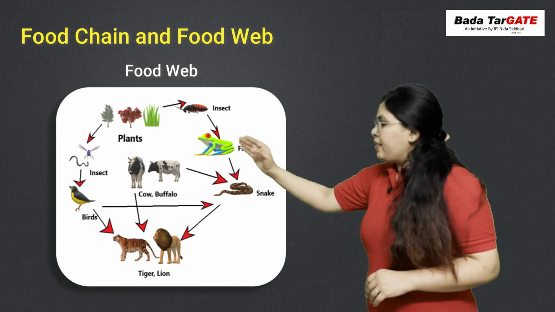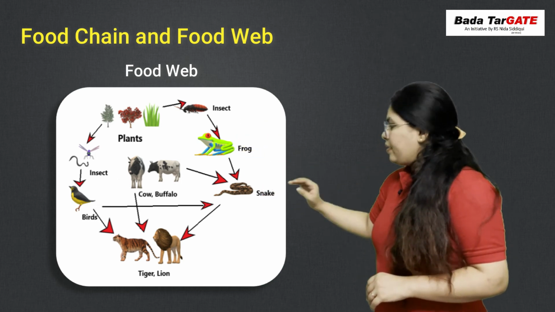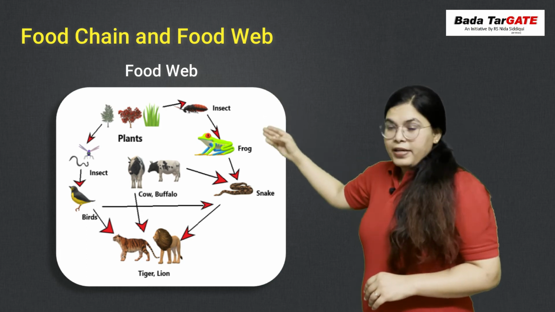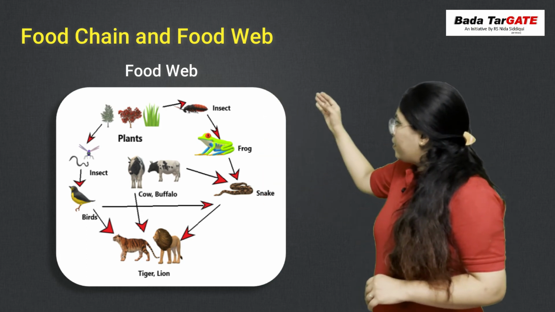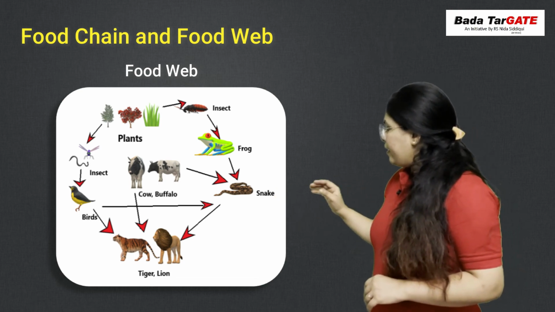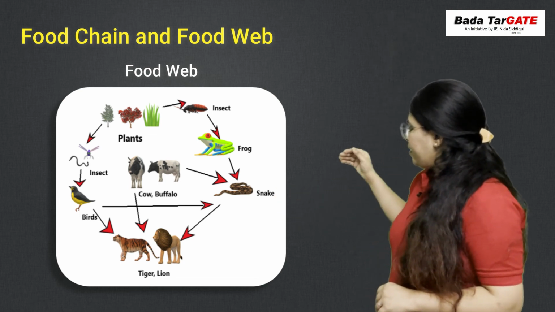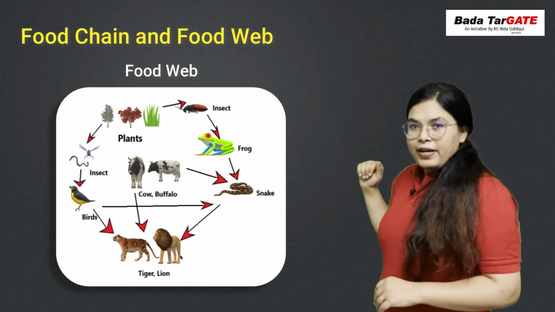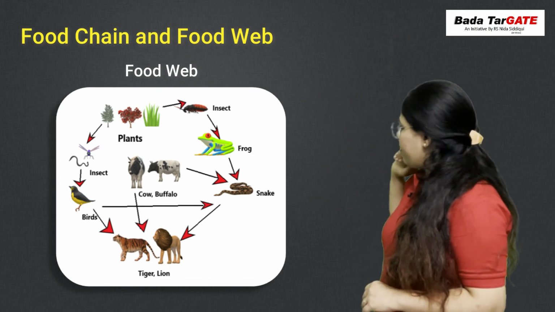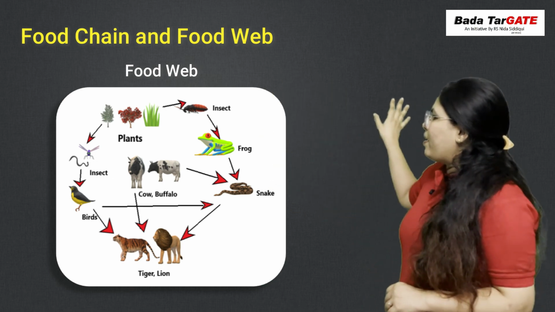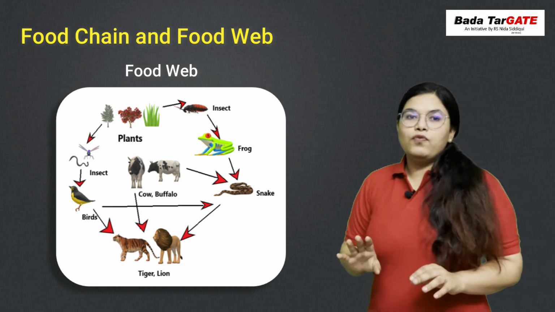This insect can be eaten by a frog, and the frog can be eaten by a snake. Similarly, the cow can be eaten by a snake directly. Similarly, the buffalo can be eaten by a snake directly. Then this snake can be eaten by a lion or tiger. Or the cow can be eaten by a tiger. The buffalo can be eaten by a lion. So this is a complex, web-like structure. It is known as a food web.